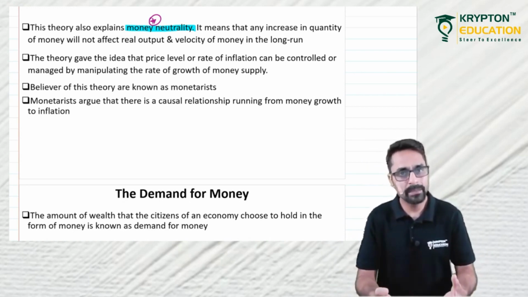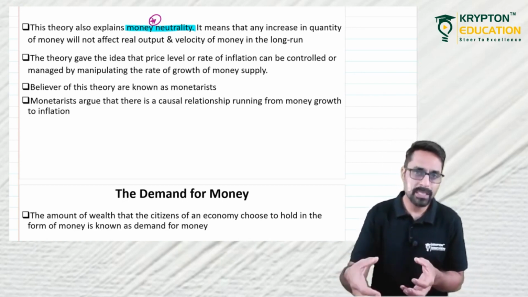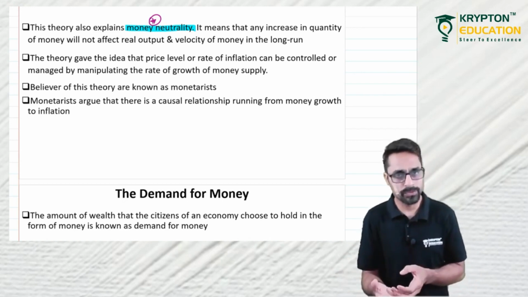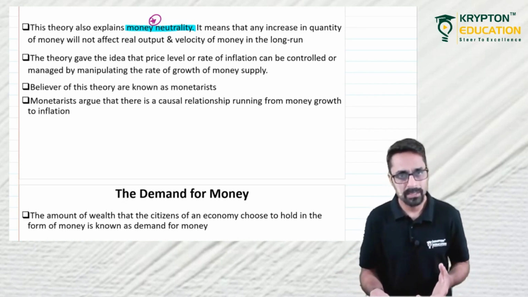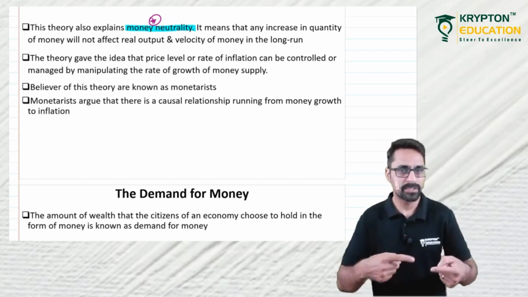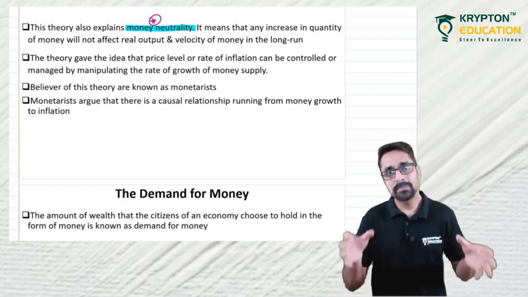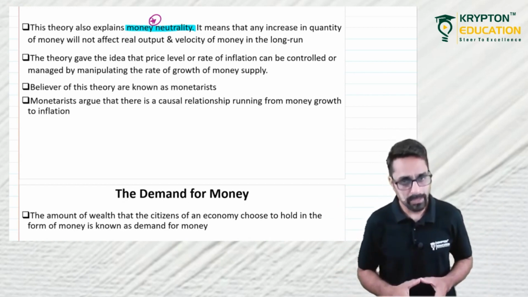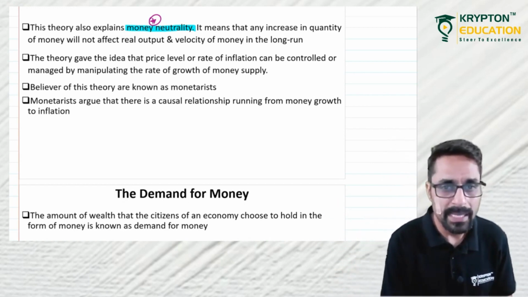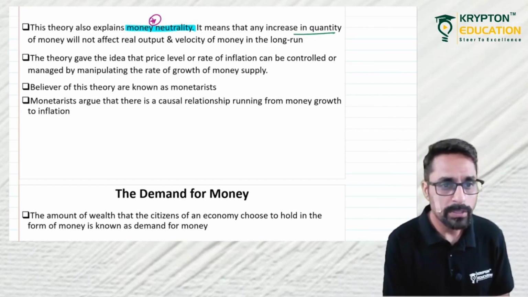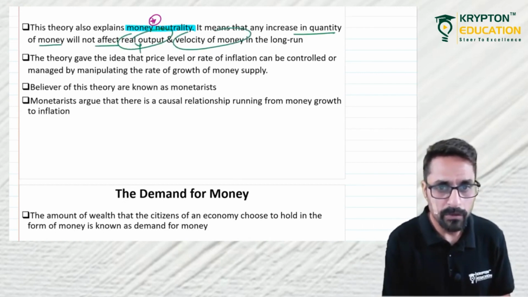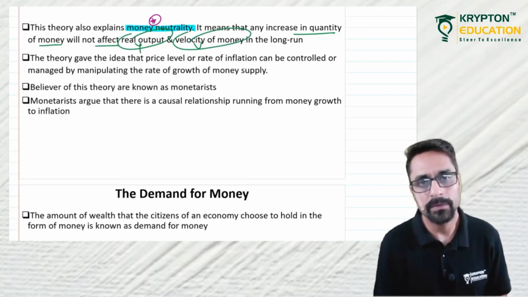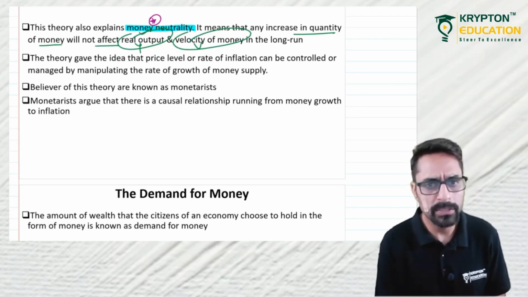Money is neutral in the sense that money does not have any effect on your output level, your economic activities. Your economic activities are the same. You are producing the same amount of goods. It's not changing. Only the price will change. So money is neutral, as in money does not have any effect on the real economic activities. Right? So money neutrality means that an increase in quantity of money will not affect real output Y and velocity of money V. Money is neutral. It does not have any effect on these two in the long run,